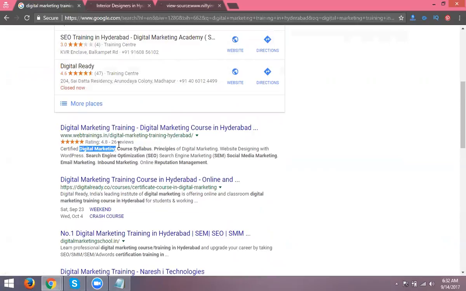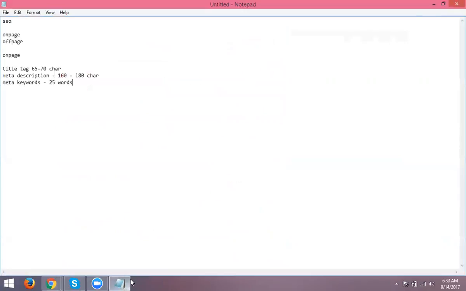Is it clear? This is called the description matching your title. Your query matches your title, and the description is mandatory. Is it clear? That is how your website comes to the first position based on promotions. Is it clear? Next, what is it called?